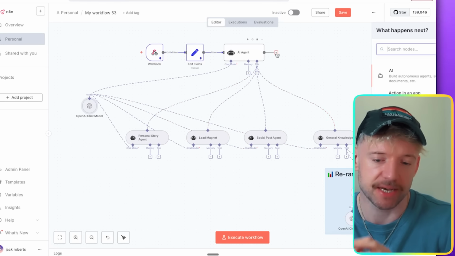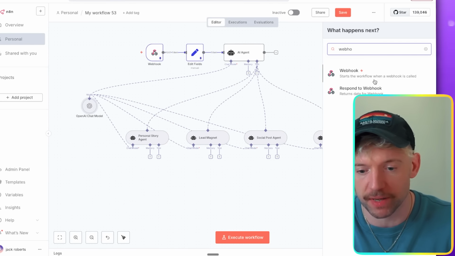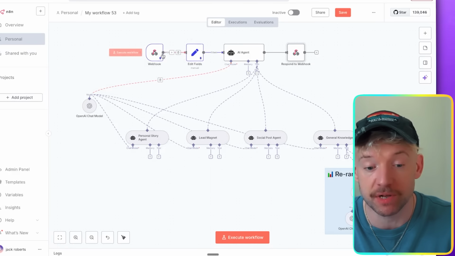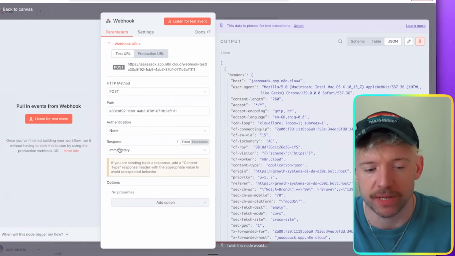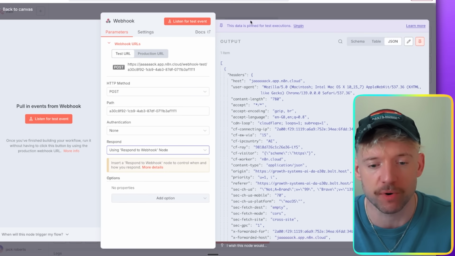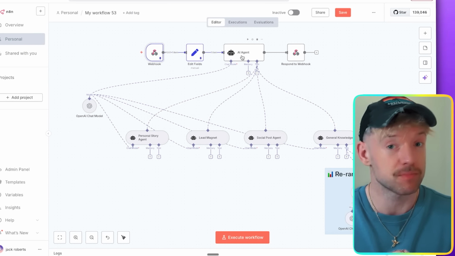Now what I want to do next is add in the webhook to complete the flow. So I come over here and we'll put respond to webhook, which is cool. First incoming item is fine. Then we need to close the loop by clicking on this, and we need to change this to, instead of respond immediately, respond using the respond to webhook node. Beautiful. Now we're ready to rock and roll.